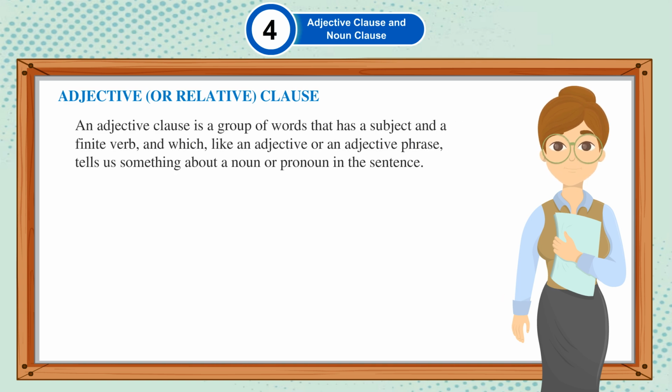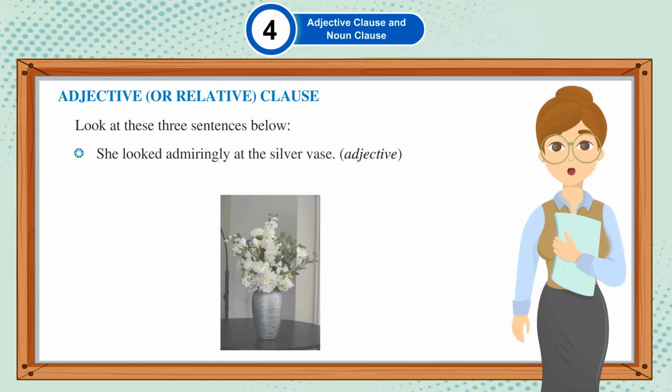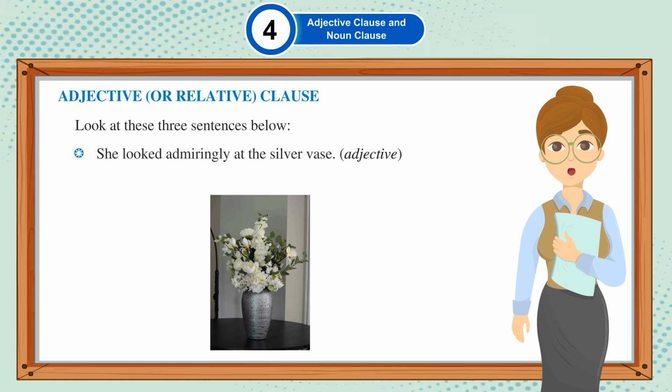An adjective clause is a group of words that has a subject and a finite verb, and which, like an adjective or an adjective phrase, tells us something about a noun or pronoun in the sentence. Look at these three sentences below. She looked admiringly at the silver vase. Adjective.